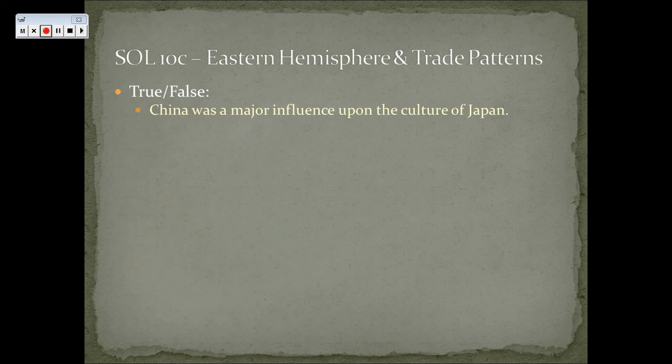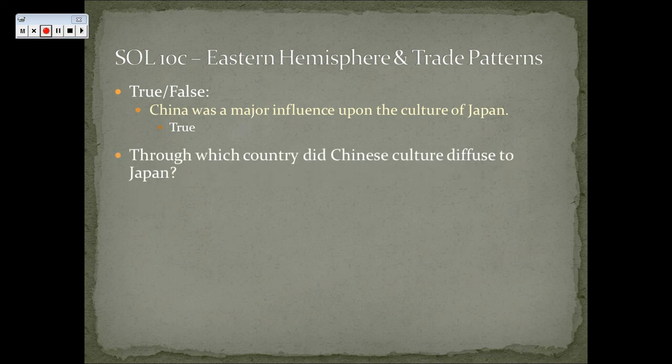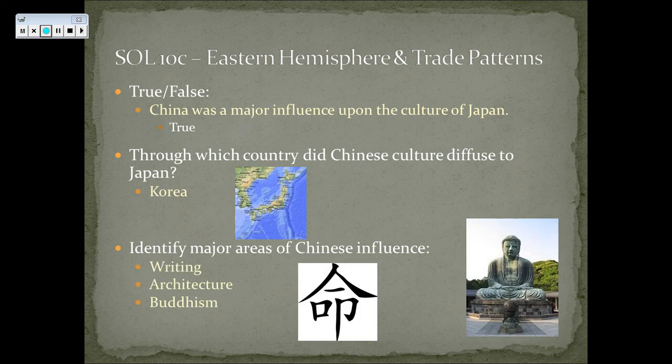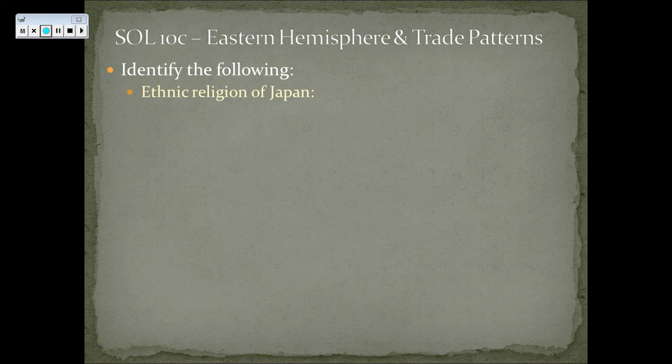Alright, true or false? China was a major influence upon the culture of Japan. True. Which country did Chinese culture diffuse to Japan through? Obviously Korea, if you look at a map. And then identify major areas of Chinese influence. The Chinese had great influence in writing, architecture, and eventually the spread of Buddhism.